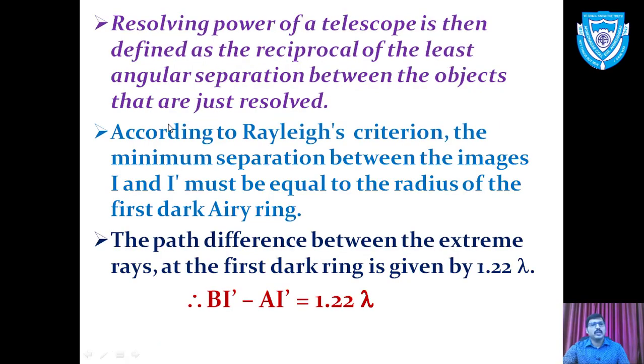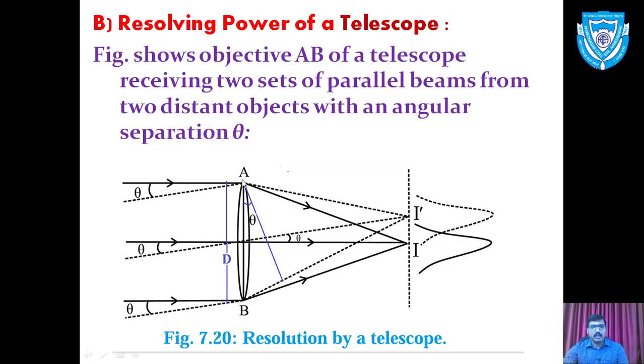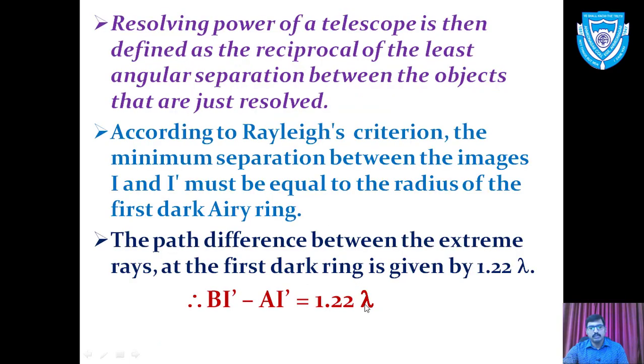The resolving power of a telescope is defined as the reciprocal of the least angular separation between objects that are just resolved. According to Rayleigh's criterion, the minimum separation between images I and I dash must be equal to the radius of the first dark Airy ring. Here also the path difference for the first dark ring is, as in the microscope, 1.22 times lambda. With rays A to I dash and B to I dash, BI dash minus AI dash is the path difference, which is equal to 1.22 times lambda.